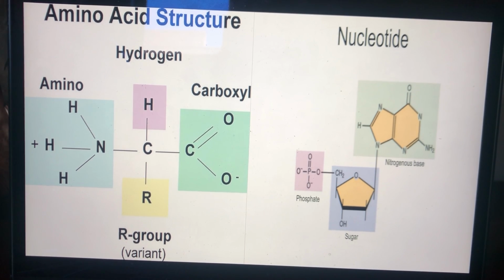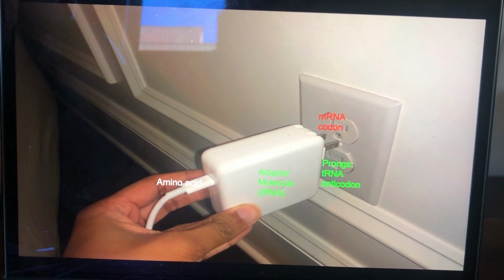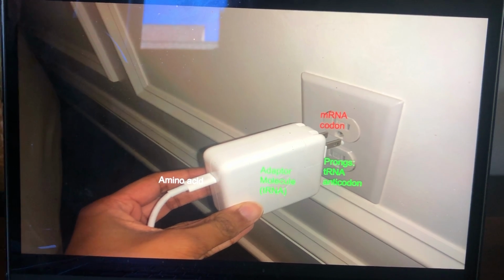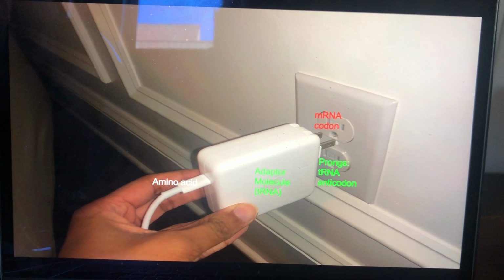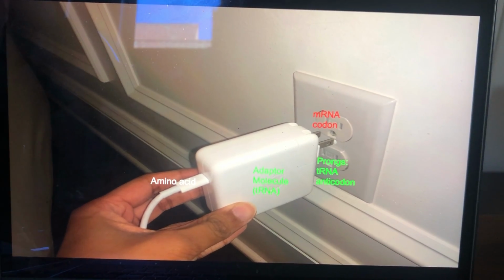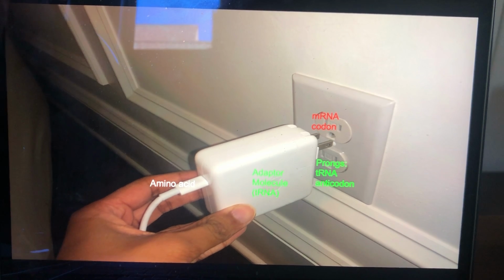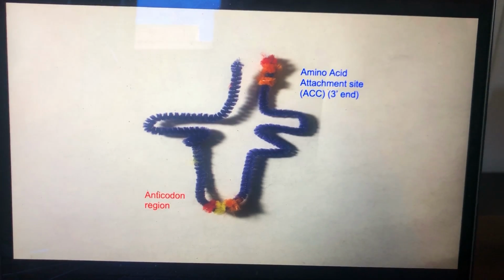This is where Crick's proposal comes in. mRNA molecules are able to pass their information to code for amino acids through an adapter molecule, represented by the charging cube shown here, which would be able to connect the USB-C cord, which represents the amino acid, to the socket, which represents the mRNA codon. It was later discovered that tRNA acts as the conduit of transfer for information.